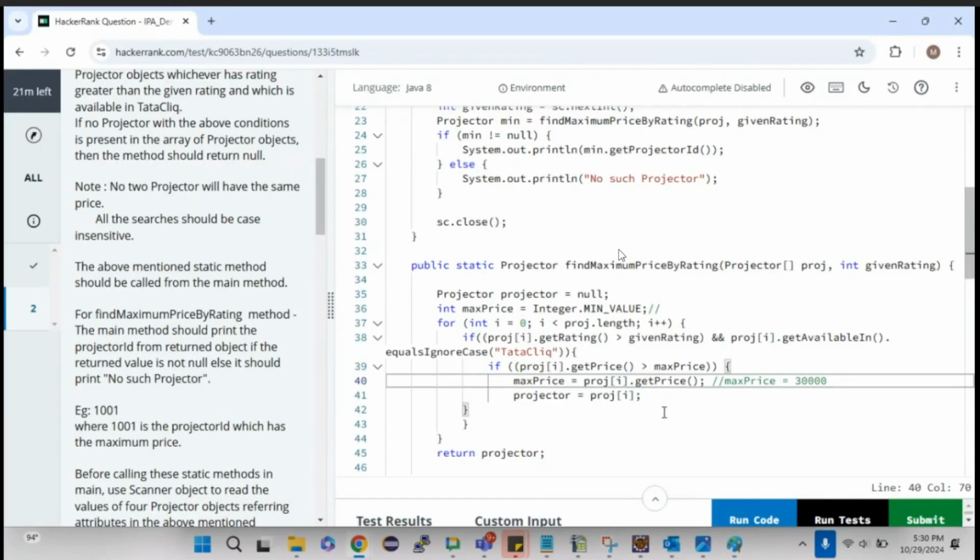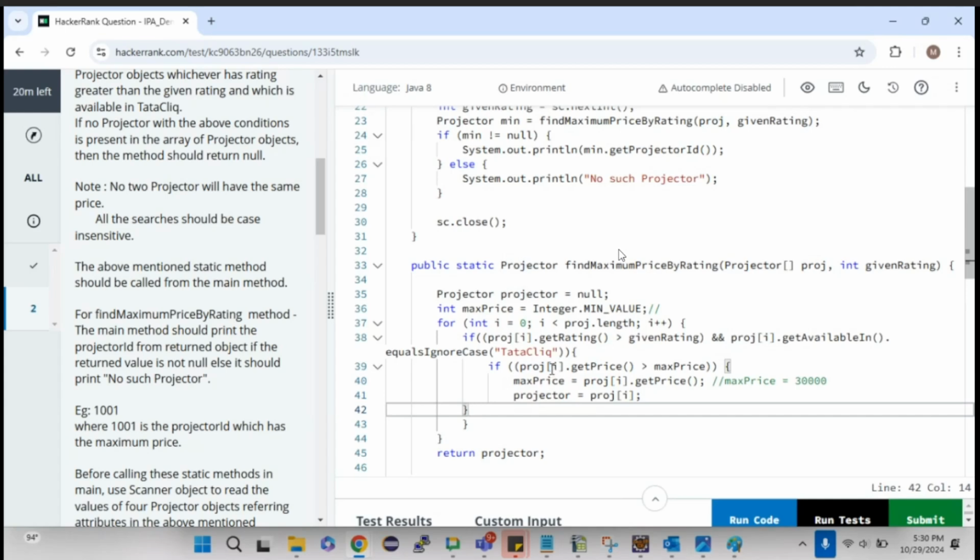Now the entire object I'm putting in the empty object, whatever I have created, right? Because the return type is projector object. So proj of I, the entire object, I'm putting it in the projector, because if that is the maximum, I need to return the entire object. Next, it will go for the next iteration.